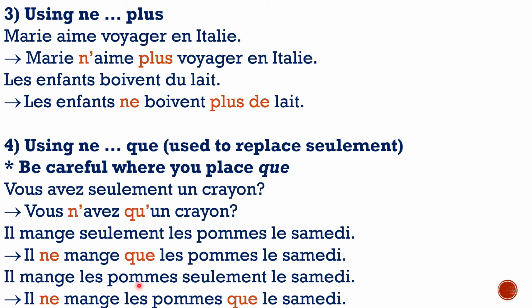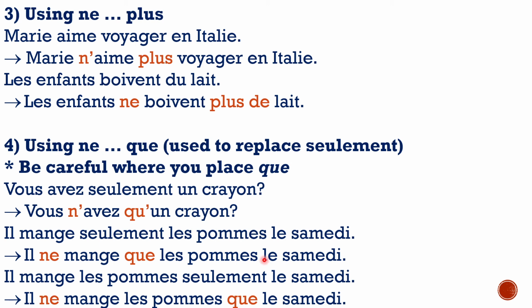Now look at how the negative of it is done. Follow the rules that I've told you. You put ne before the verb. So in both cases, mange is the verb, ne will come before it. You'll have to remove seulement, and in its exact place, you will have to substitute que. And therefore this sentence becomes il ne mange que les pommes le samedi.